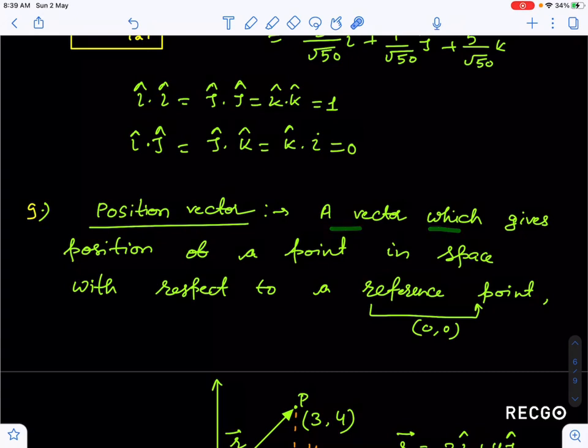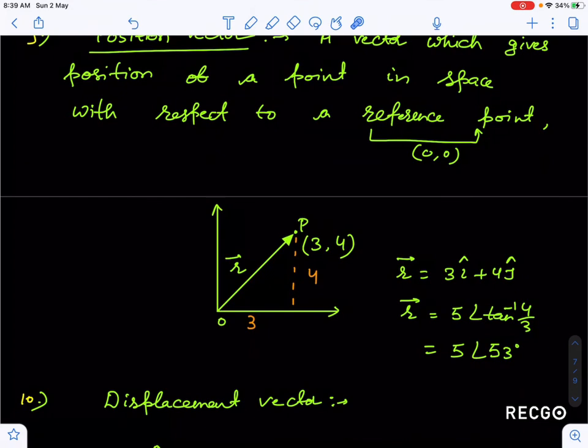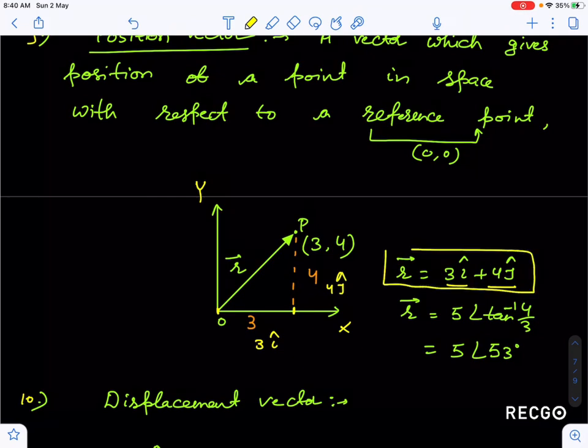So position vector, guys, this is another important factor in physics. A vector which gives the position of a point in space with respect to a reference point is a position vector. Generally this reference point is taken as origin. So I have taken this, guys, x and y axis. This is my x axis, this is y axis. I have just reached up to 3 along x axis and 4 along y axis. So this position vector can be written as 3 I cap plus 4 j cap, because along x axis if I am moving, this is I cap, along y axis if I am moving, that is j cap. So 3 I cap plus 4 j cap is the representation of this position vector.